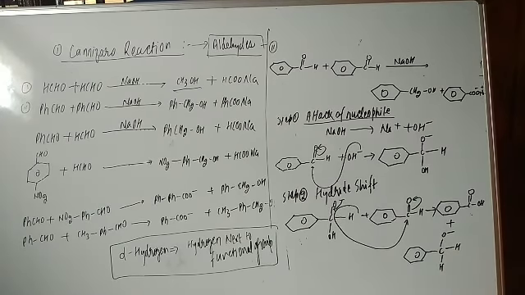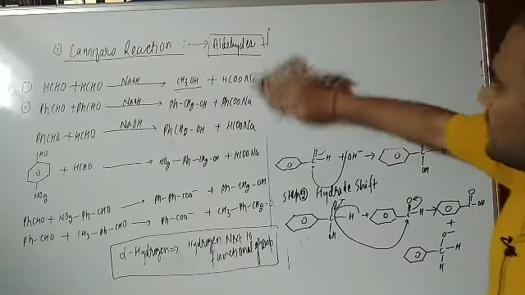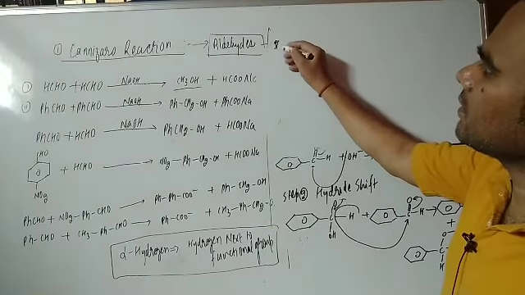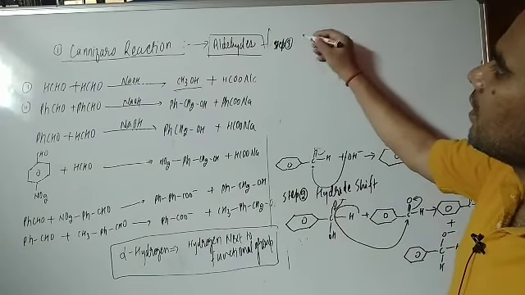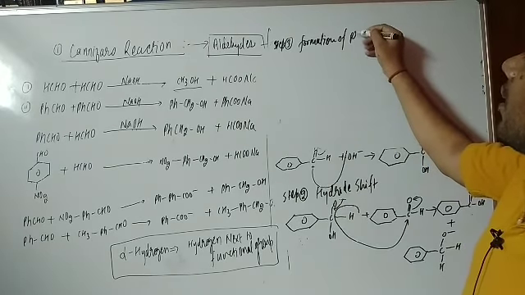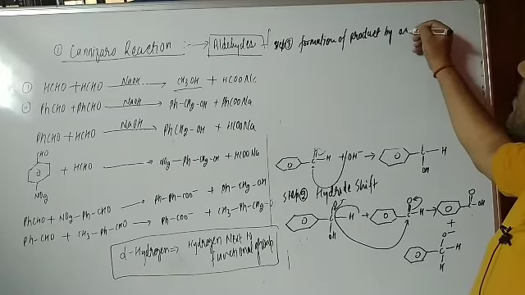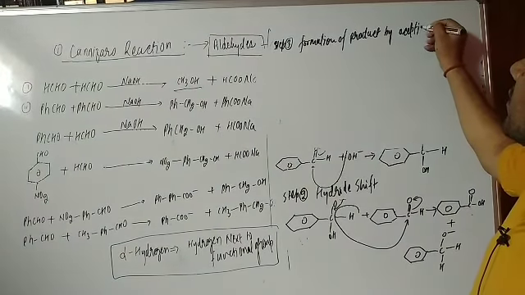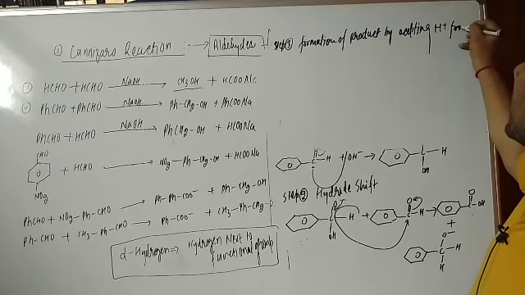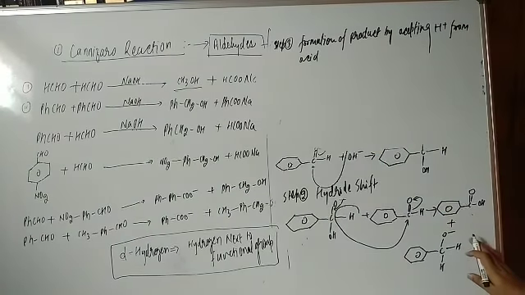Now step number 3, let us see. What will be step number 3, students? In step number 3, the product will form. Step number 3 is formation of product. How is the formation of product going to take place? By accepting H+ from acid. So from the acid you are going to take the H+.